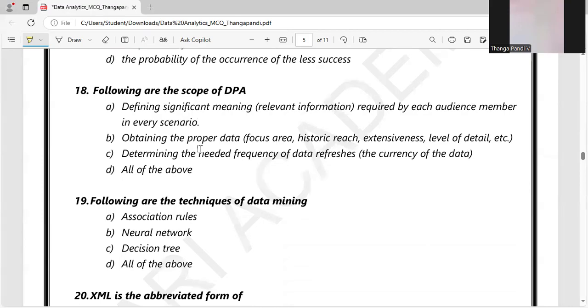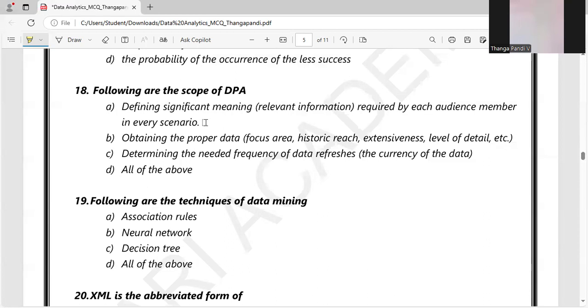Following are the DPA. So DPA stands for Data Presentation Architecture. They have given some scopes of data presentation architecture. Which of them are true? We have to discuss. So defining a significant meaning. Option A, yes. Before we are structuring the architecture, we have to define significant meaning.